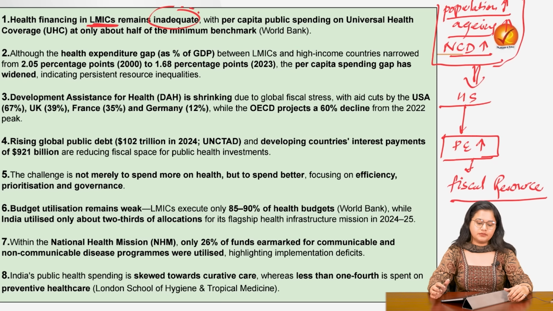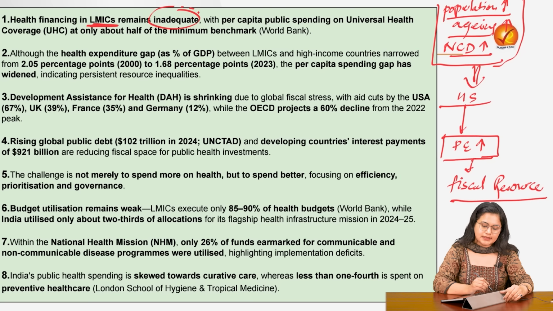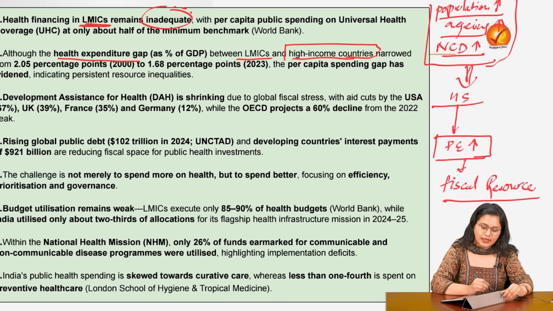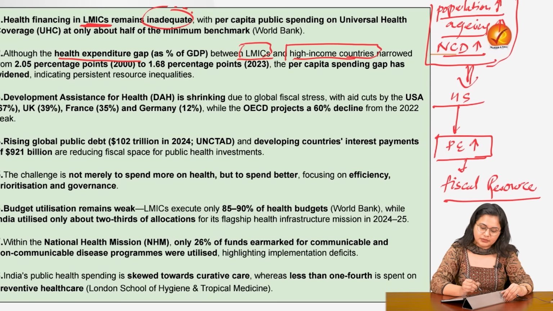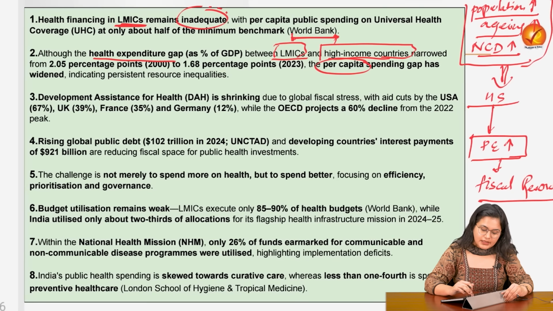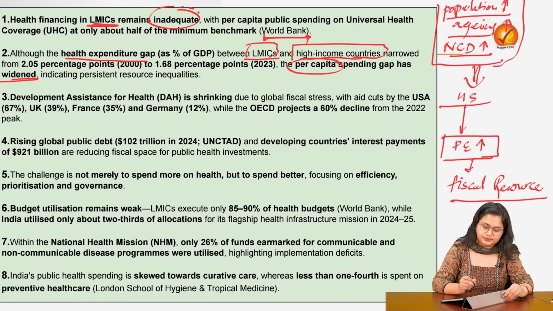The next thing which has been addressed is the health expenditure gap between the low and middle income countries and the high income countries. So the amount of spending that the high income countries are doing and the low and middle income countries are doing, the direct amount or the absolute amount, the gap has reduced. But when it comes to per capita spending, then the gap has even widened. This means that the inequalities in this aspect are even increasing.